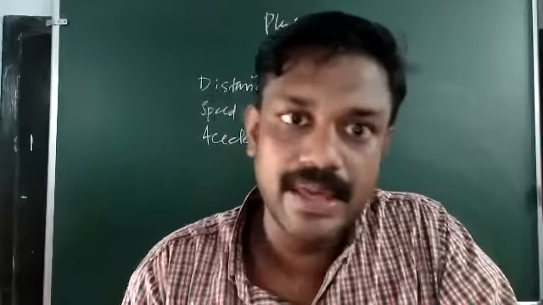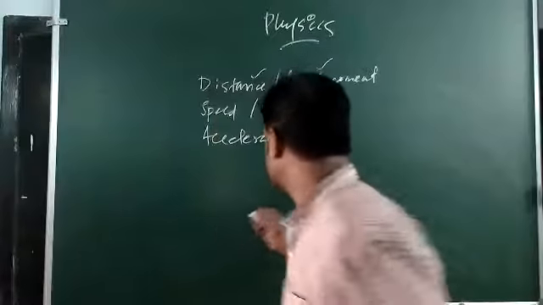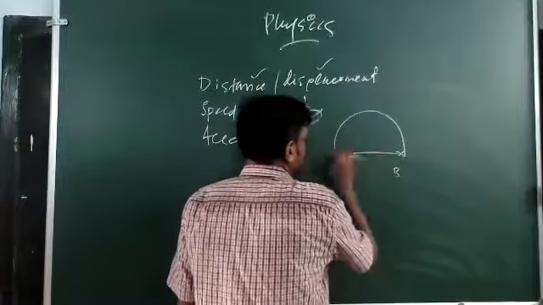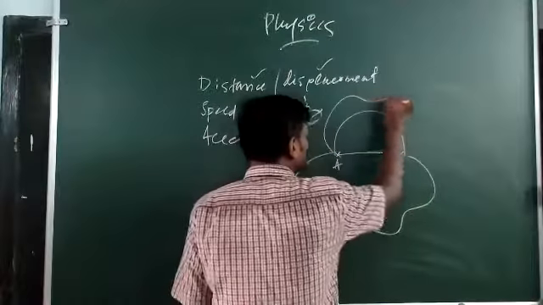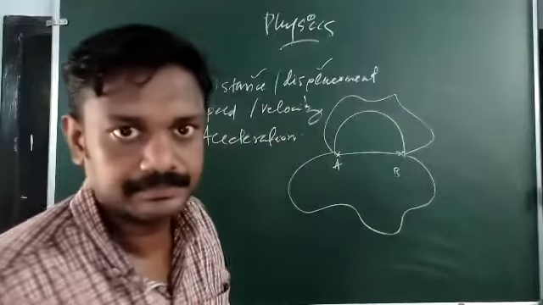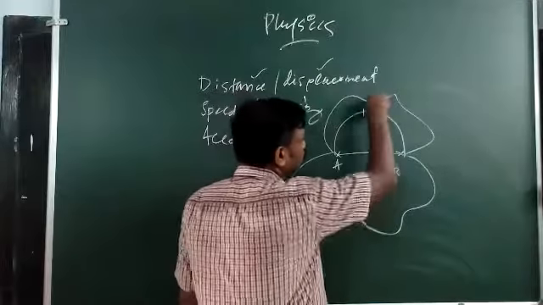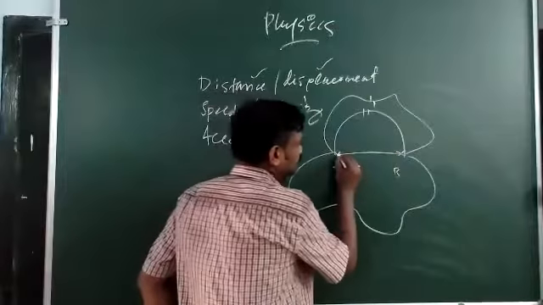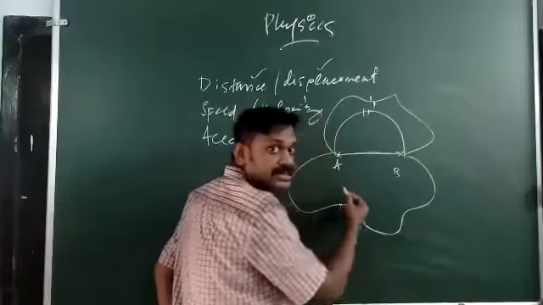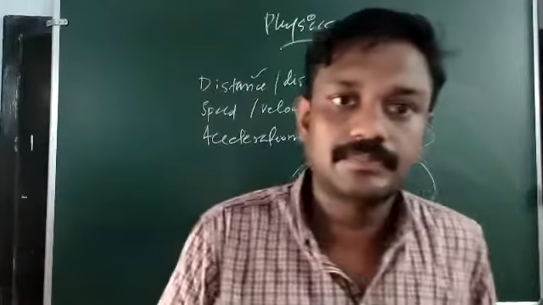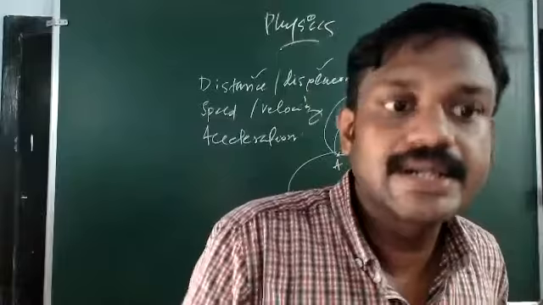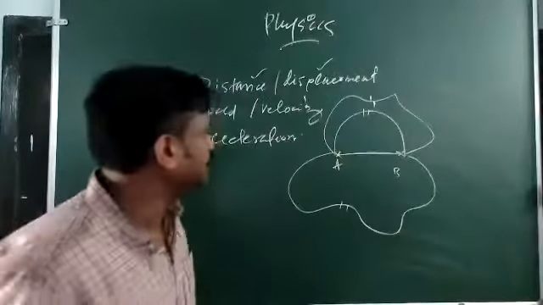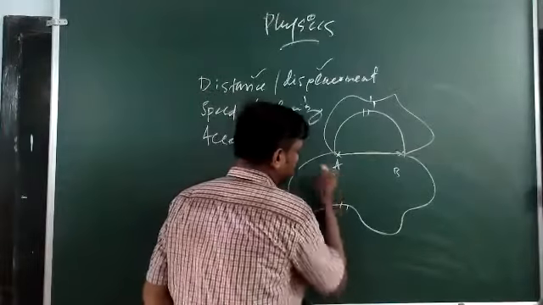I already told you distance can be along any path from A to B. Suppose you consider 2 points A and B. Between these 2 points, the object can choose any path to reach B from A. All these refer to the distance traveled. But here the object travels directly from A to B in a straight line. That is defined as the displacement. So displacement is the shortest distance between 2 fixed points.